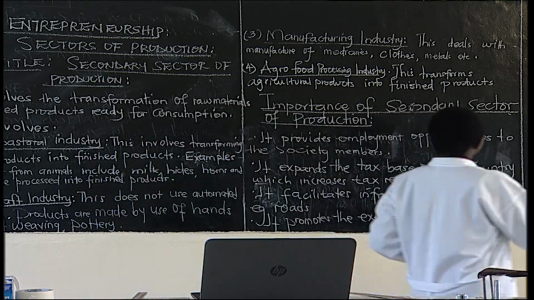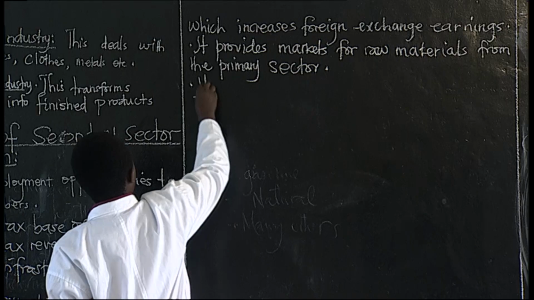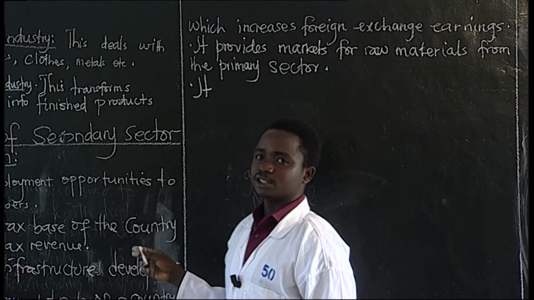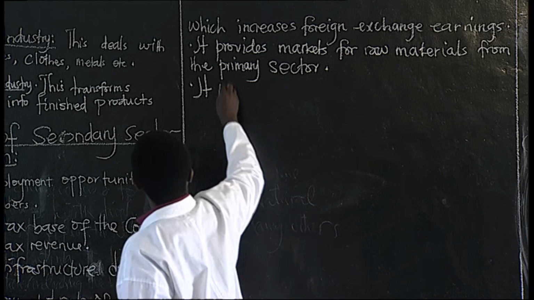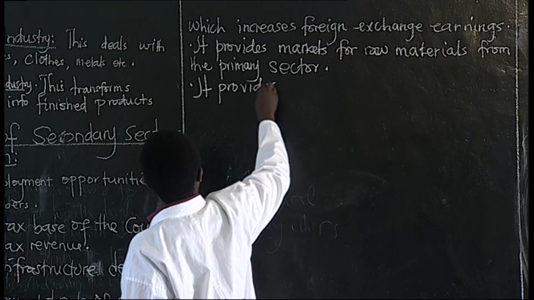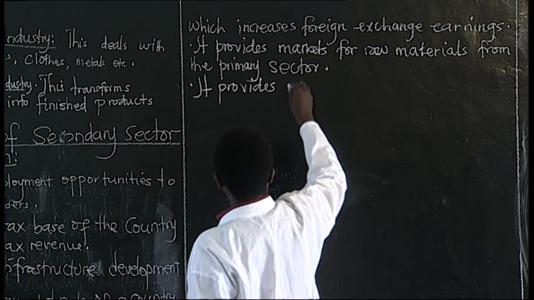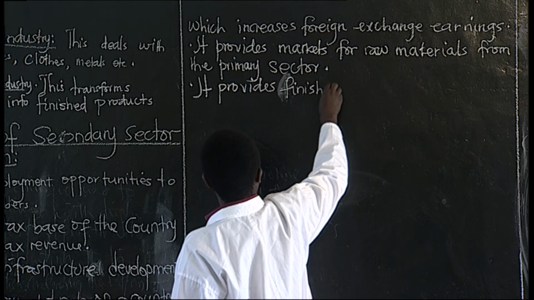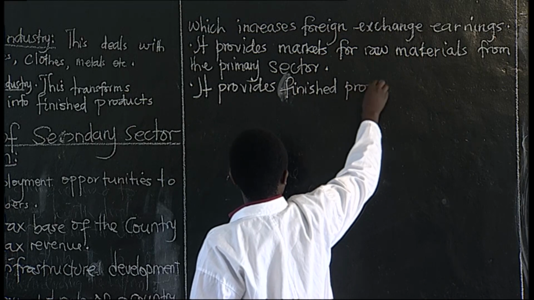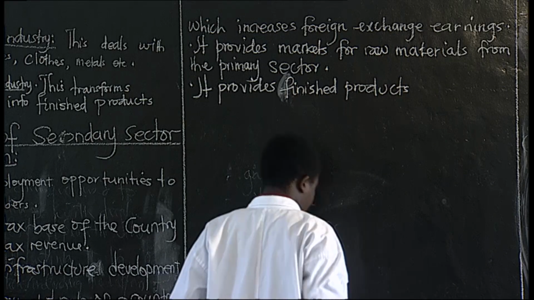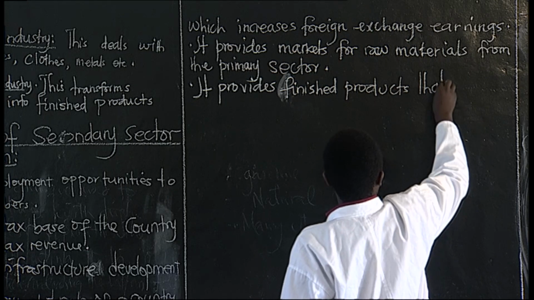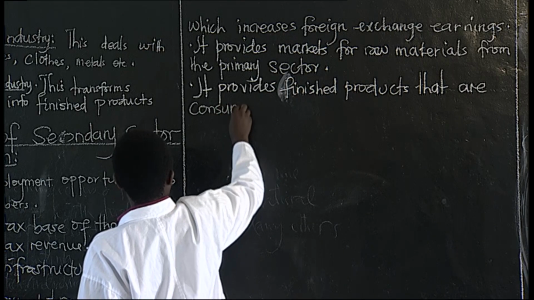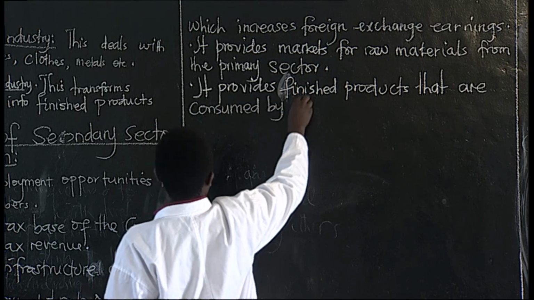Then we have, even you can say, this secondary sector of production provides finished products, or it provides goods. These are goods that are consumed by the society.